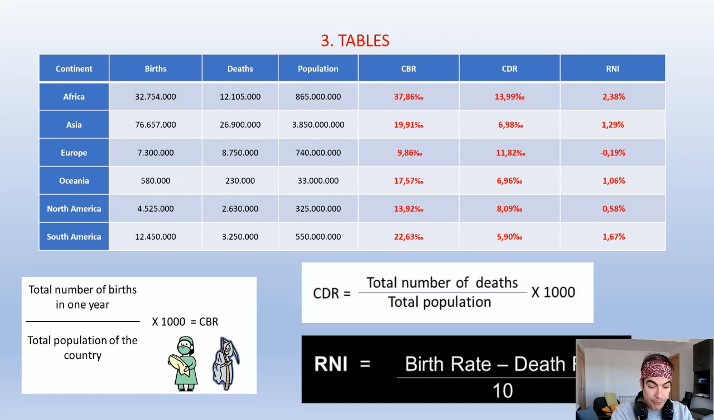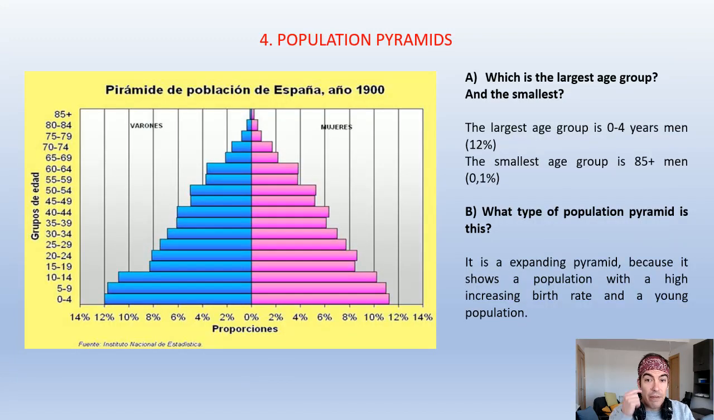So this is it. And the fourth question is about population pyramids, and the first one is a population pyramid for Spain for the year 1900. Which is the largest age group and the smallest? So, for the largest age group, we take a look at the pyramid, and the longest bar here is this one,